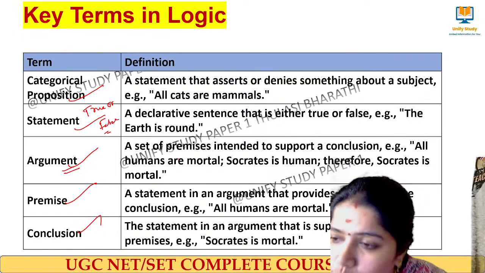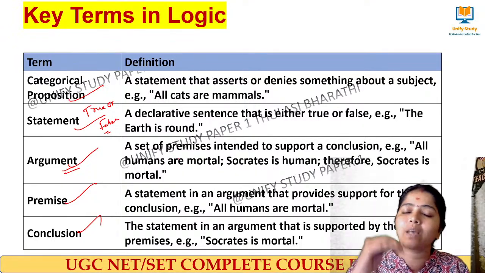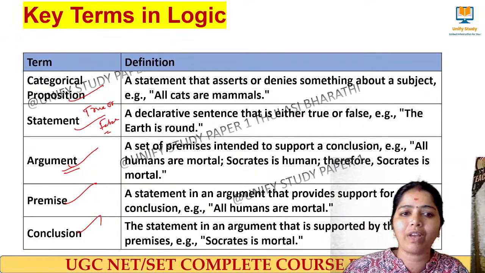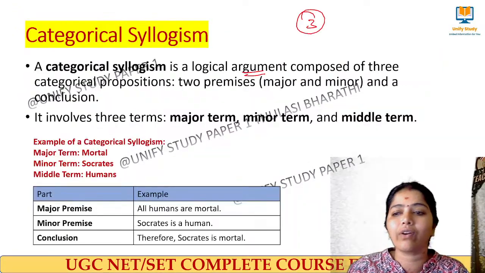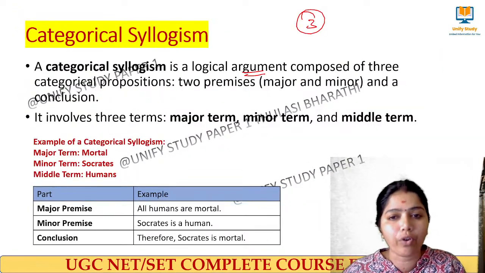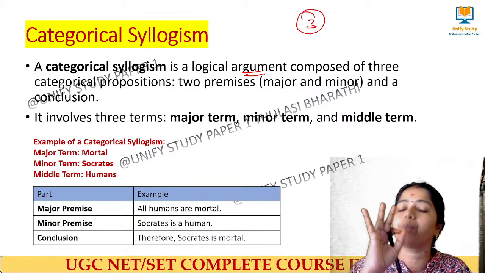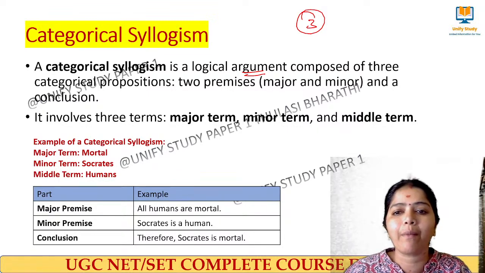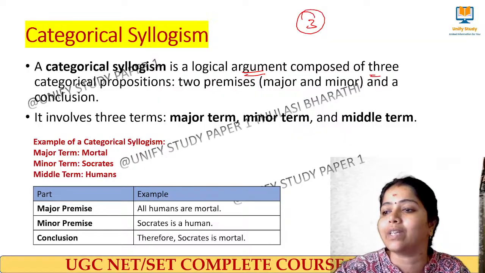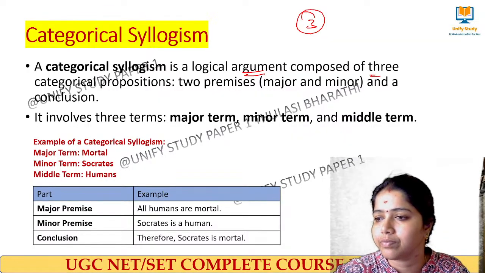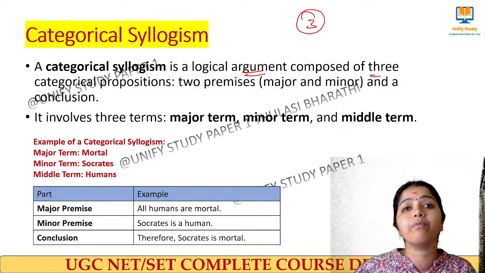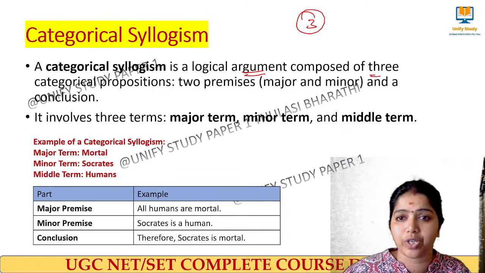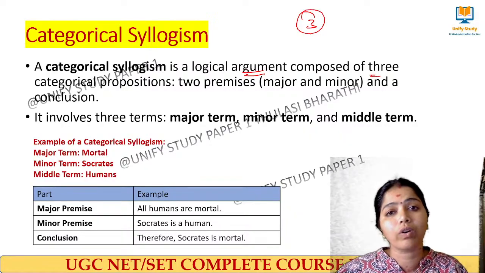Next we move to conclusion. So what do you mean by conclusion? It is supported by the premises. So when we take a categorical syllogism, what does it have? A categorical syllogism is said to be a logical argument which has three categorical propositions. So you can ask me, ma'am, what are the three types of categorical proposition? As we'll be seeing in the upcoming slides.